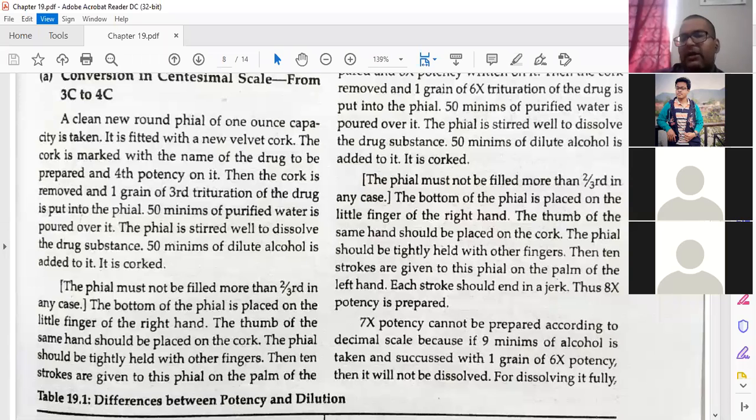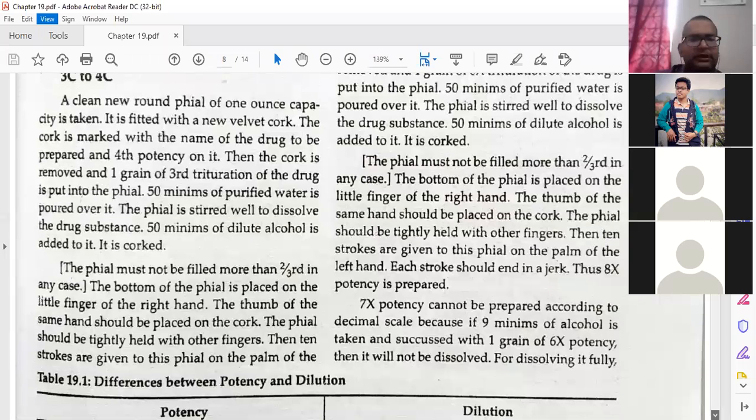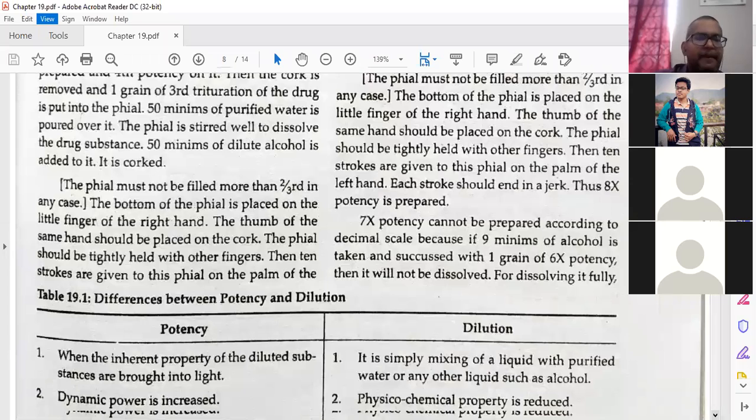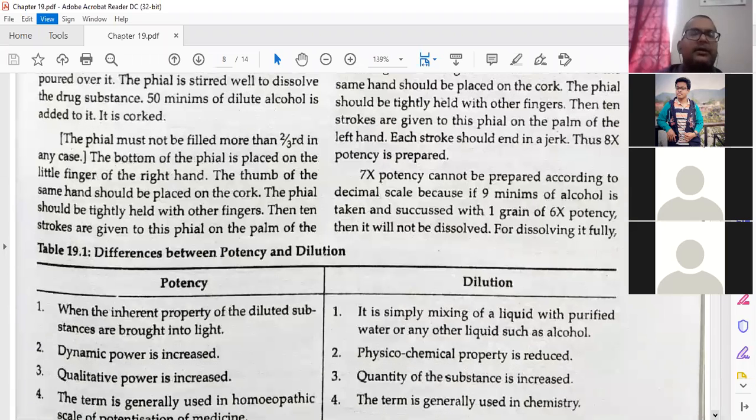Next is, the phial must not be filled more than 2 by third in any case. Just remember this. When you are making a medicine, doing a trituration, doing a succussion, or any type of medication, never fill your medicine full.